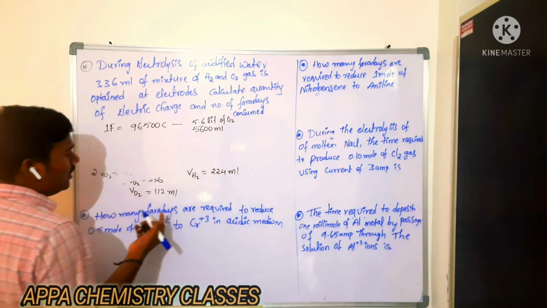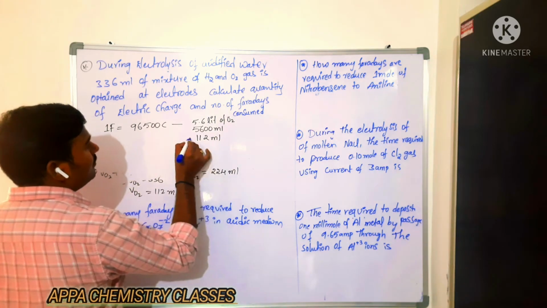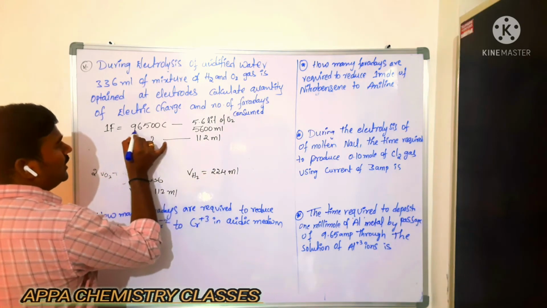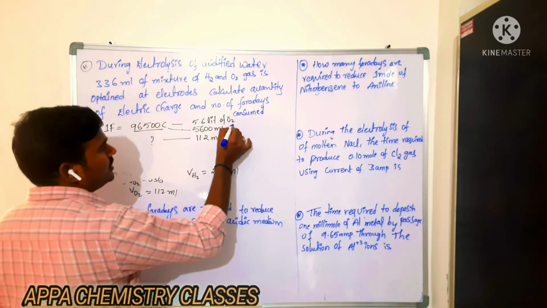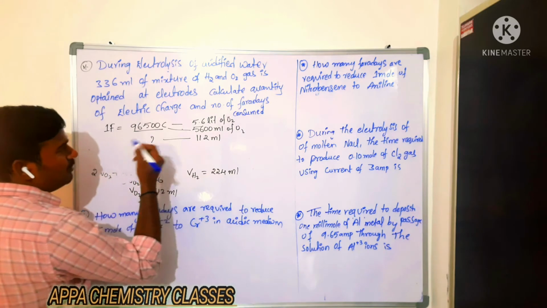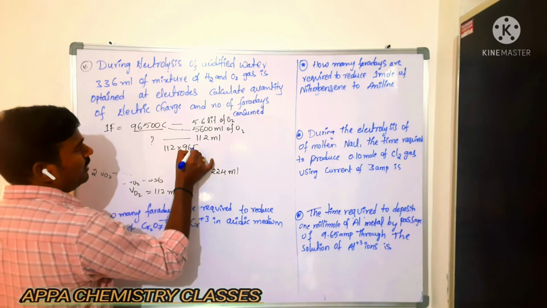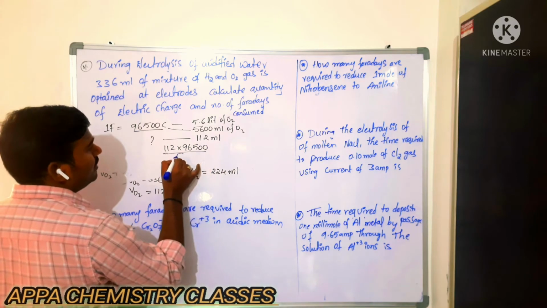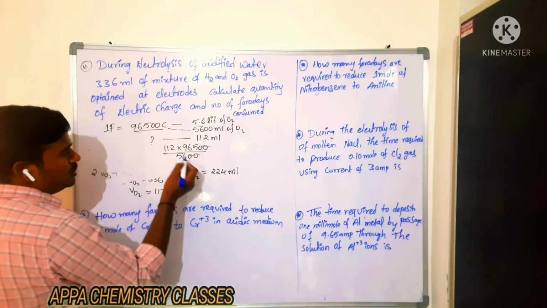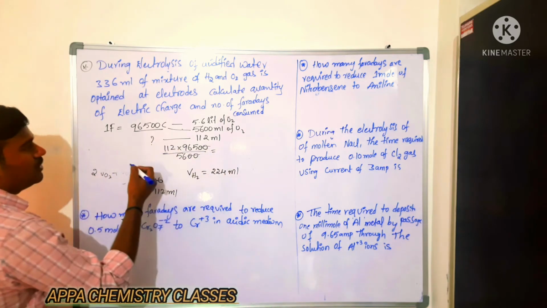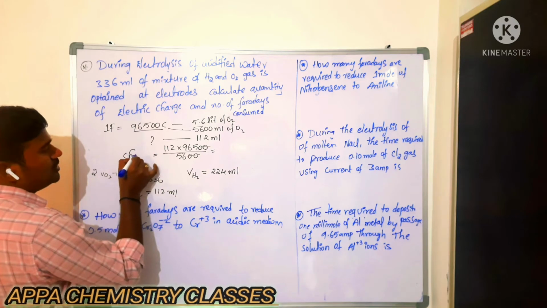But we have only 112 ml. 112 ml will give how much charge? 96,500 coulombs gives 5,600 ml of oxygen. So 112 ml will give 112 into 96500 by 5600. The zeros get cancelled. So you do this calculation and you will get the coulombs of charge. Okay, now you will get the charge.